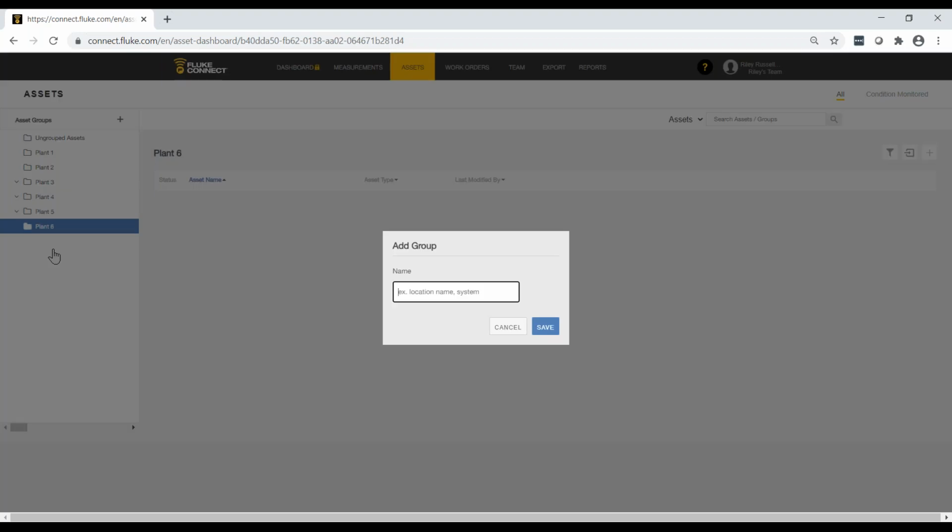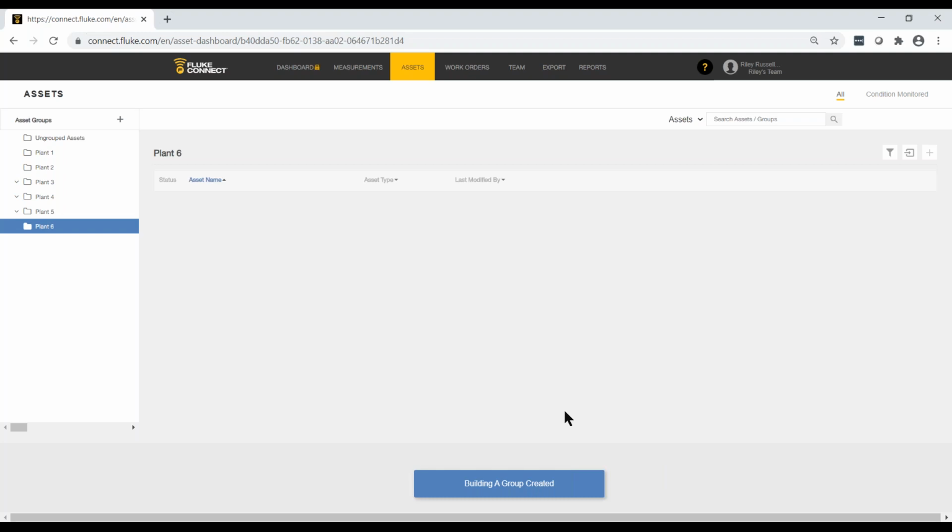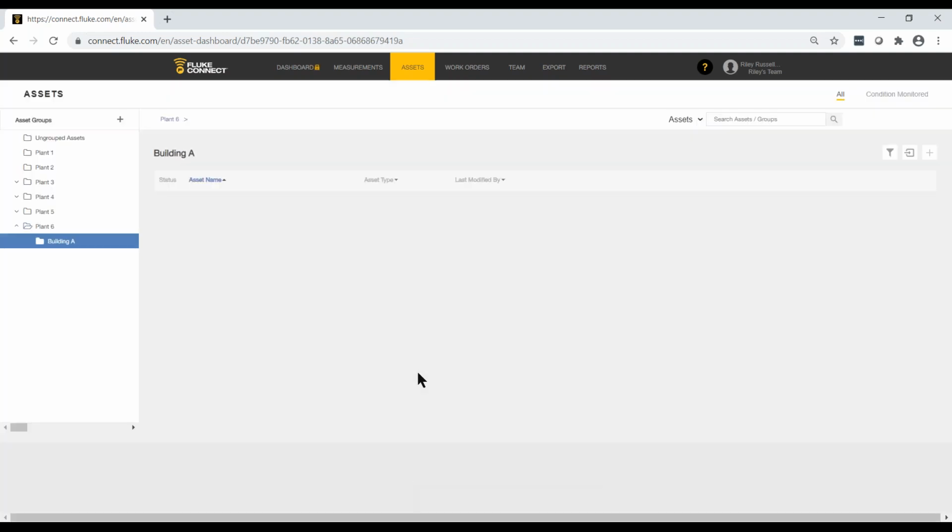In our case, we're going to add a subgroup, and we're going to follow our standing naming convention. You can see I've already used building A in other asset groups, so it pops up based on my browser settings. So I typed in building A, I click save. Again, we have to wait a moment for the web screen to refresh. And here we go. So now under Plant 6, our brand new asset group, we've got a new asset subgroup called Building A.